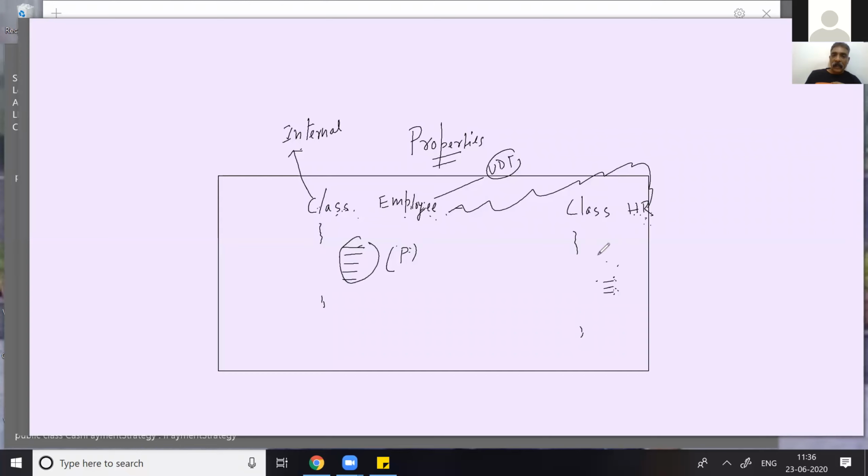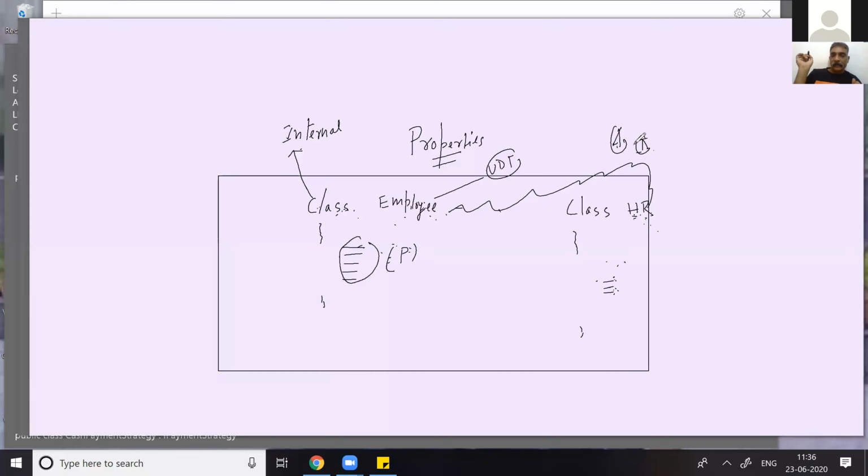And if the HR class creates an object of the Employee class, even in this case, you are not supposed to access any information of this class, whether you go for association or inheritance.